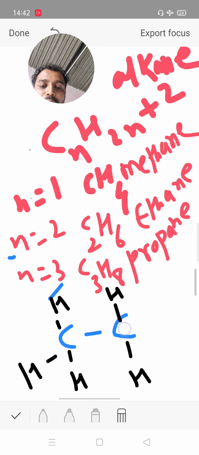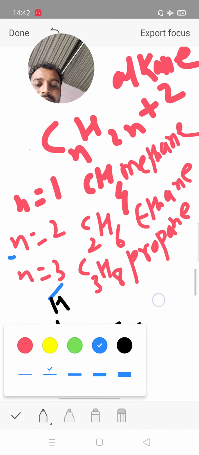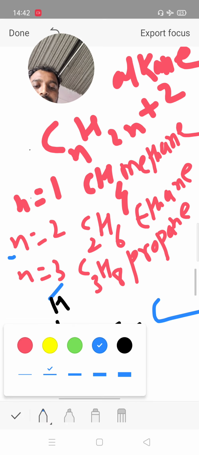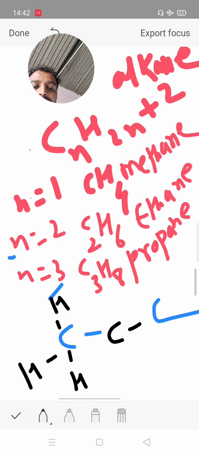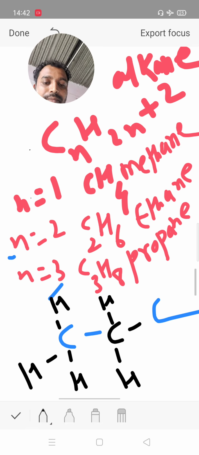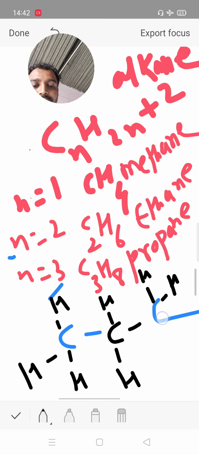Next, propane structure. There are total 3 carbon, and the valency of carbon is 4. Now 1, 2, 3, 4 completed at the middle carbon. Therefore, the middle carbon requires 2 hydrogen to complete the valency, and the terminal carbon also needs 3.